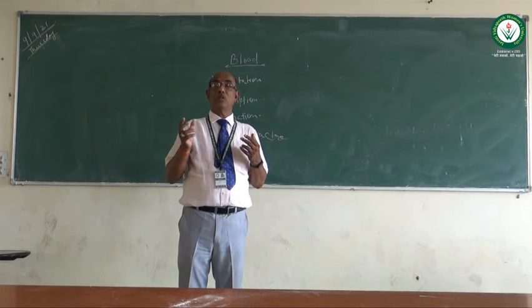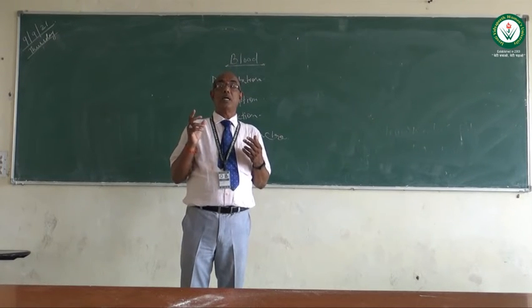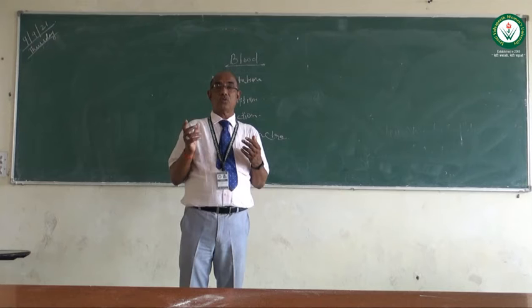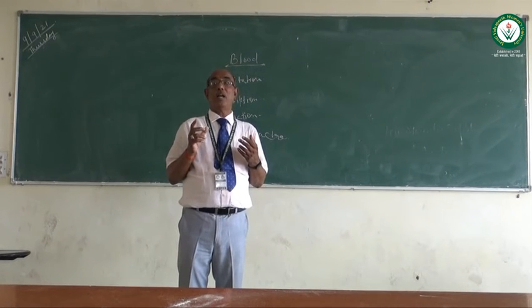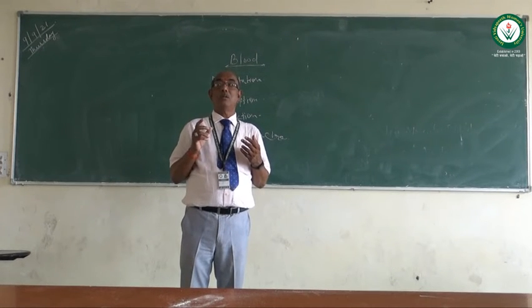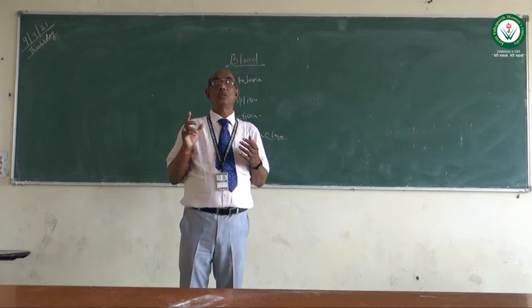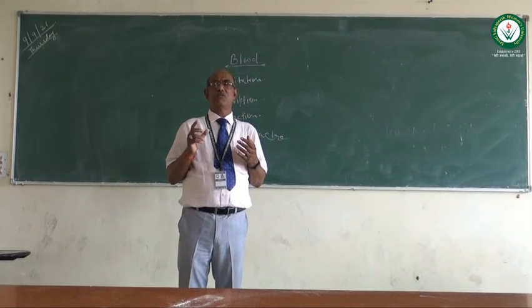Granulocytes are of three types: neutrophil, eosinophil, and basophil. Percentage wise, neutrophil is 50 to 70%, eosinophil 1 to 6%, and basophil 0 to 1%, which is very rare.